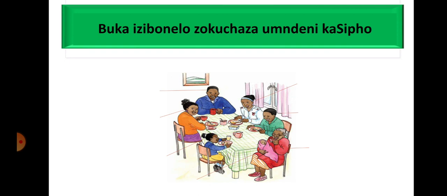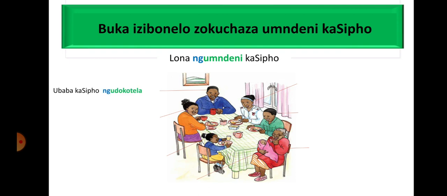Buka izibonelo zokuchaza umndeni kaSipho. Look at the examples to describe Sipho's family. Lona ngumndeni kaSipho. The noun we are working with is umndeni and it starts with u. Therefore, the identificative copulative marker will be ng. Lona ngumndeni kaSipho. This is Sipho's family.